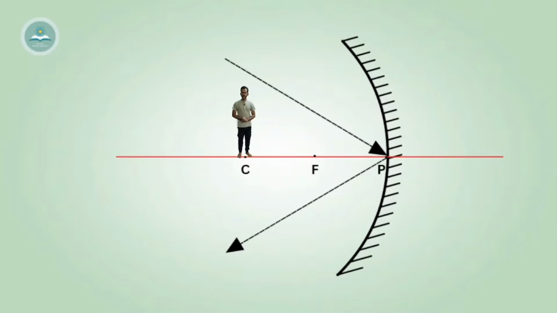The next rule is, if a ray of light comes and hits the pole, it will just get reflected back following the laws of reflection of light. Now, the ray of light is hitting at the pole, and I have the principal axis here. So, on top of the principal axis and at the bottom of the principal axis, equal angles will be made. Suppose this ray is coming and hitting at an angle of 30 degree with the principal axis, then the reflected ray also will make 30 degree with the principal axis.